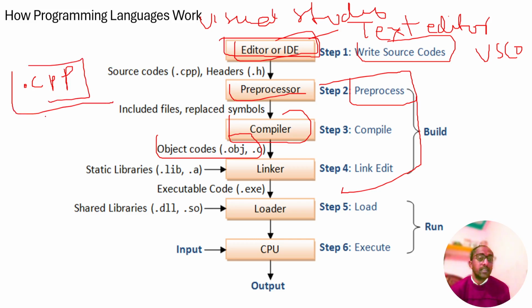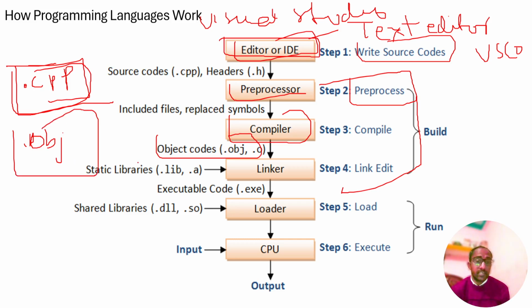It will be converted into an .obj object file, which the machine can understand, and then the linker will turn it into the .exe file.